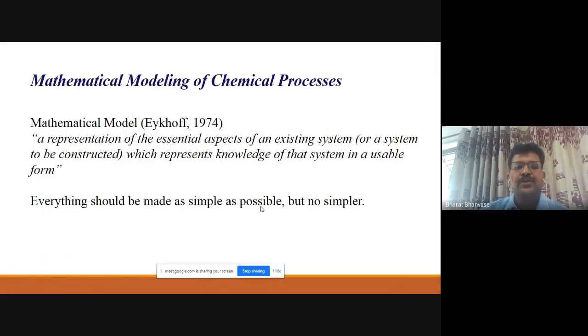If you start with mathematical modeling, that is a simple mathematical representation of any physical system, or a representation of essential aspects of an existing system, which represents the knowledge of that system in usable form. So that is the simpler definition, right? I have gone through the schedule. Many speakers will touch on this, I think they must have touched this particular topic, so I'm just going through some basic parts here again.